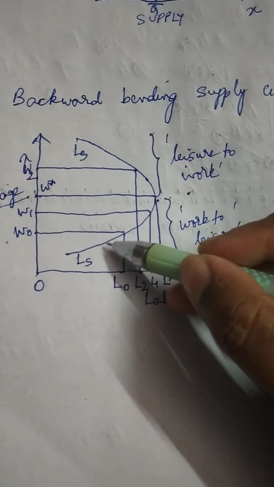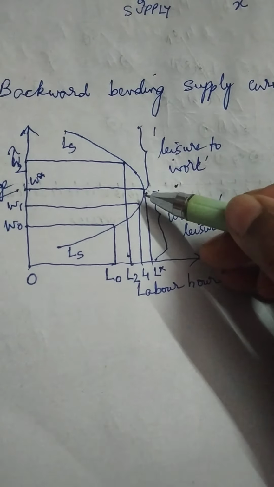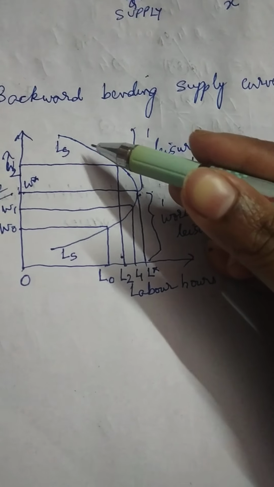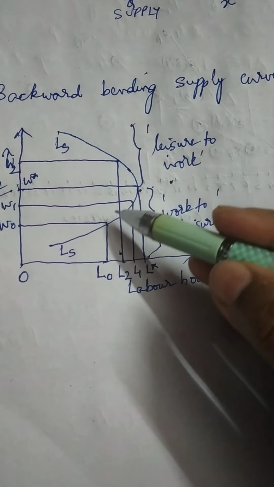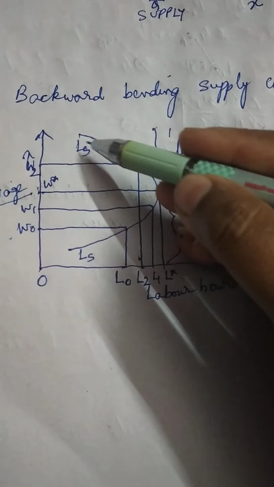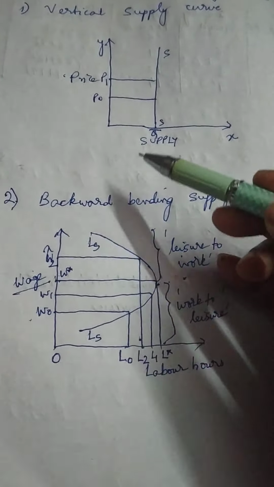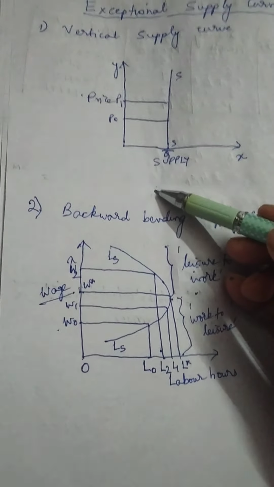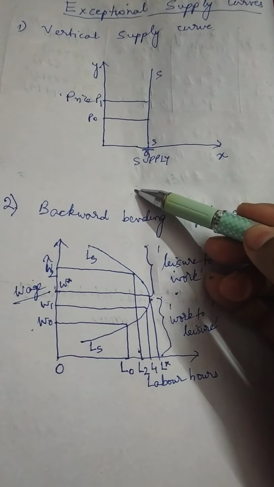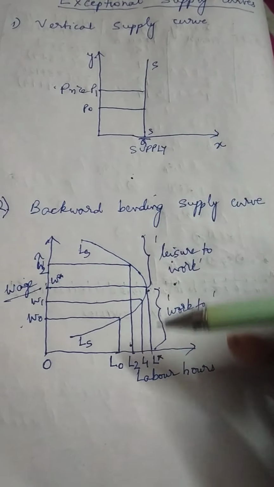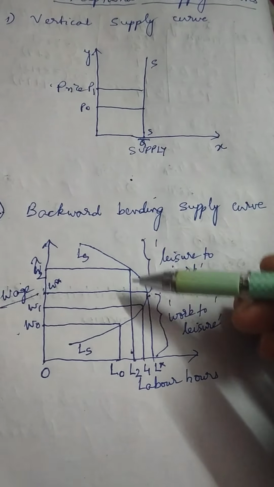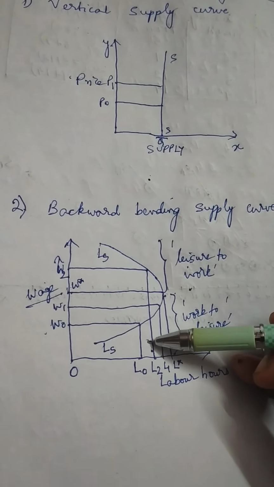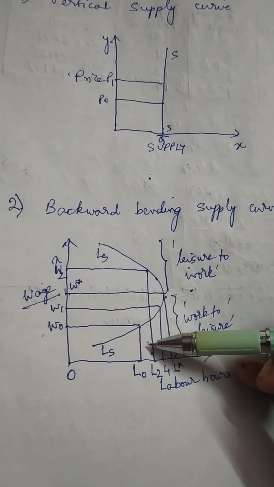And so the labor supply initially is positively sloped, but then it becomes negatively sloped, making the entire labor supply curve backward bending. So these two are the main exceptional supply curves. Why exceptional? Because the supply curve normally is a positively sloped curve, but you see here the supply curve does not obey the law of supply and hence it has taken different shapes.